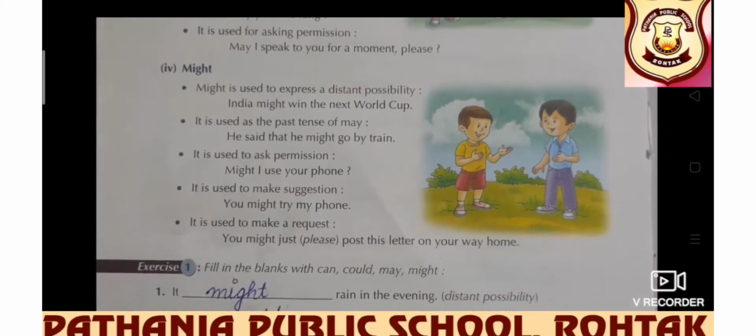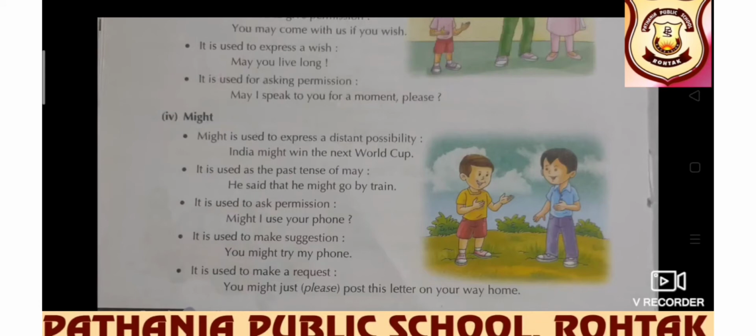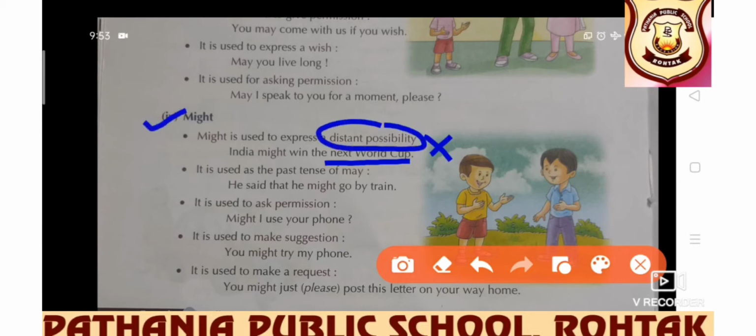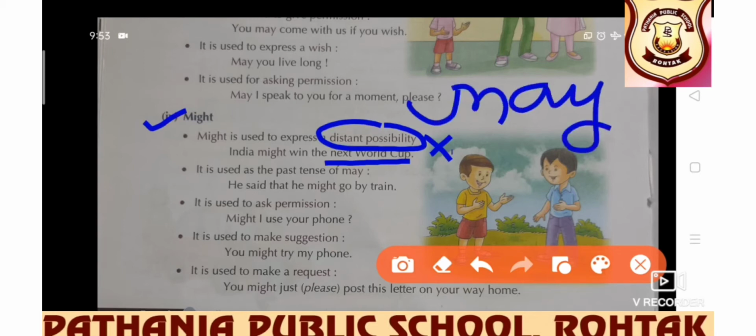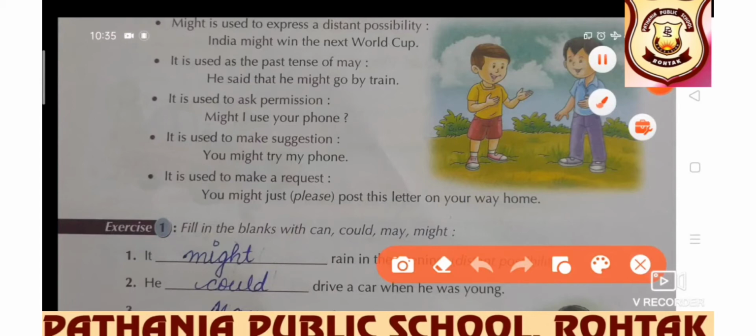Next we have might. Students, might is used to express a distant possibility. India might win the next World Cup. It's not in the near future, but for a distant possibility, might is used. It is used as the past tense of may. Yes, always remember students that it is used as the past tense of may. He said that he might go by train. So, for the past tense of may, might is used.